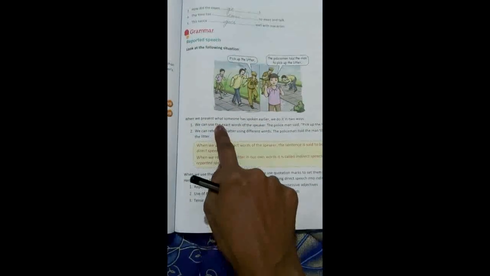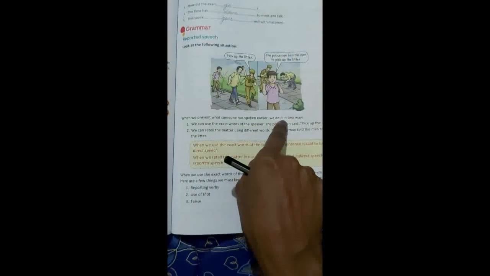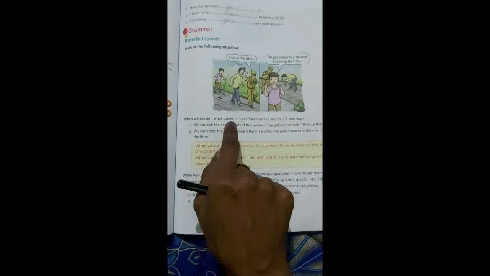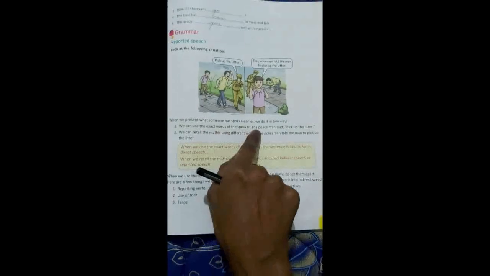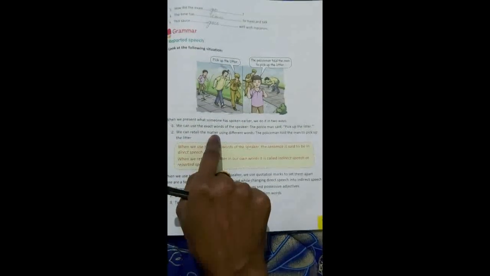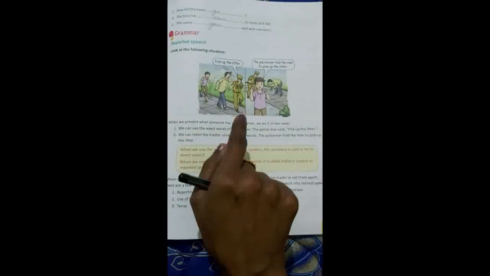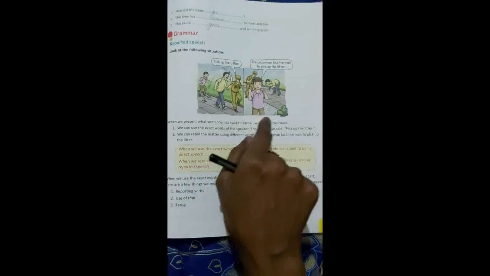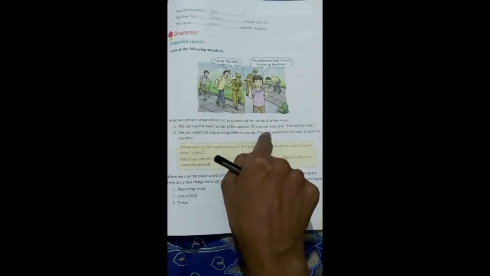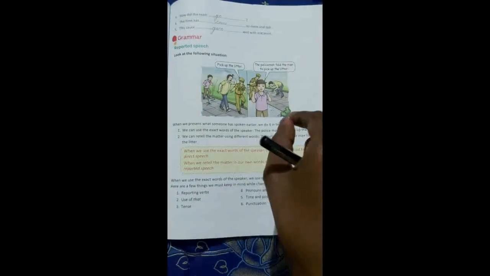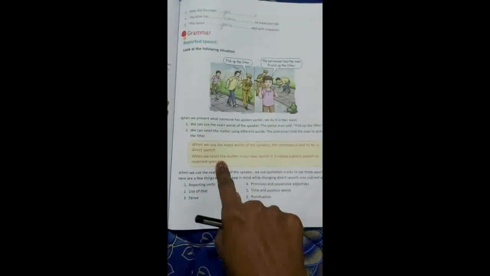Okay, see the difference. When we present what someone has spoken earlier, we do it in two ways. We can use the exact words of the speaker: the policeman said, pick up the litter. That is direct, okay? And we can retell the matter in a different way: the policeman told the man to pick up the litter. Here directly the policeman said to the man, pick up the litter. Here indirectly the policeman told the man to pick up the litter. The policeman told the man, pick up the litter. Okay. See the box.